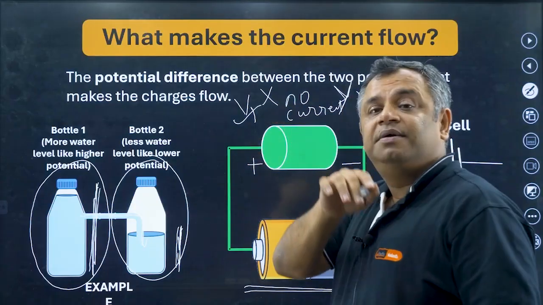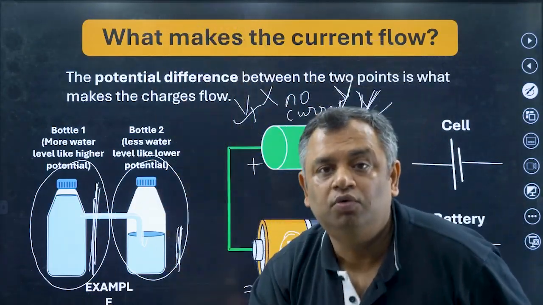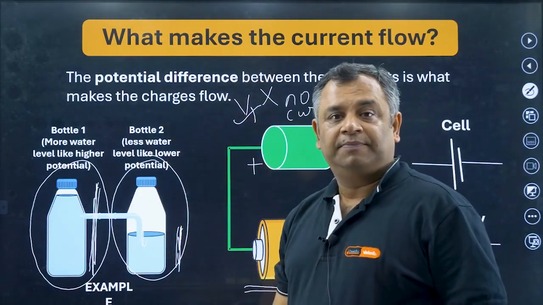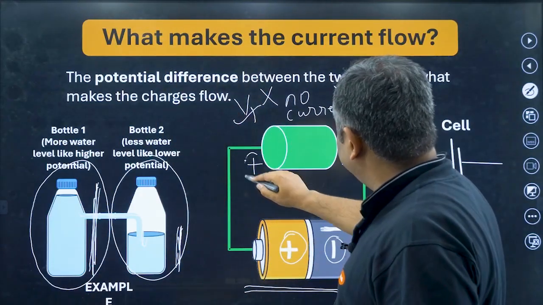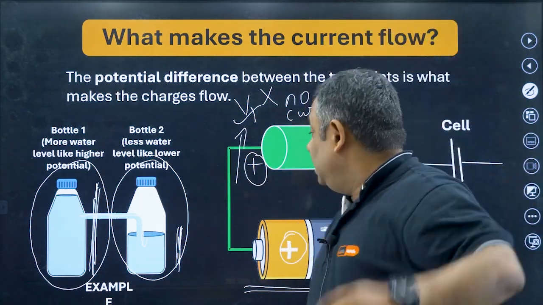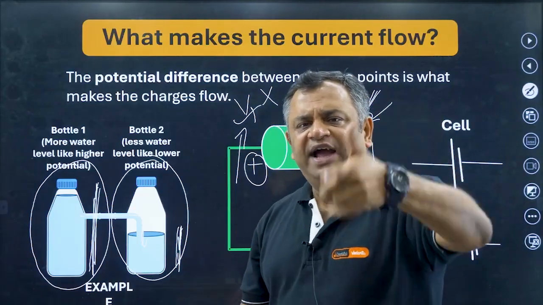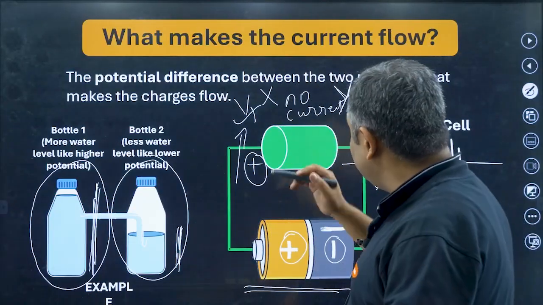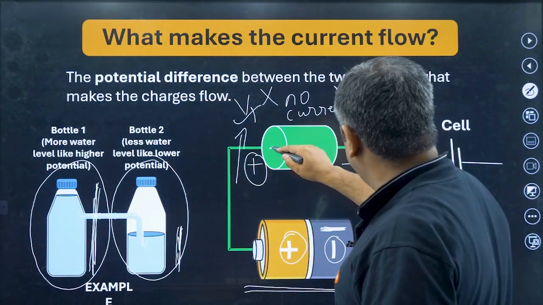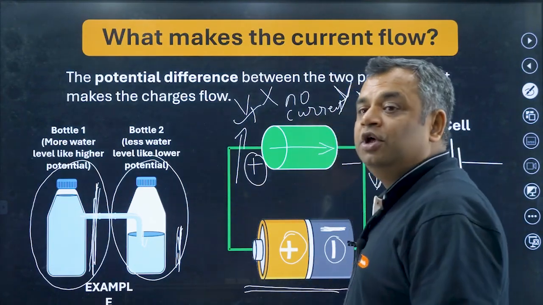And what happens if I say that this is positive, this is negative, and this is a conductor? The current will flow from higher to lower. So here we have plus. If I say plus is at a higher potential and minus is at a lower potential, tell me quickly where the current will flow from. The current is going to flow, exactly, from the higher potential to the lower potential.